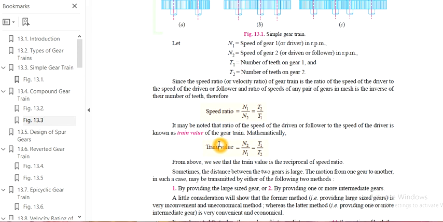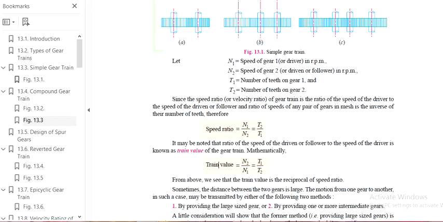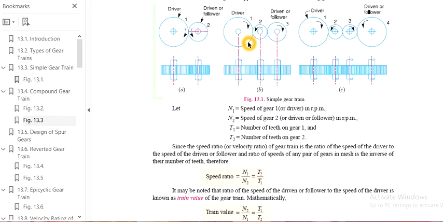By providing a large sized gear or by providing one or more intermediate gears, we can transmit the power, as shown in the figure like this. This is the driver and this is the driven. When the distance between the driver and the driven is larger, we place an intermediate gear in between. This is also called a simple gear train.